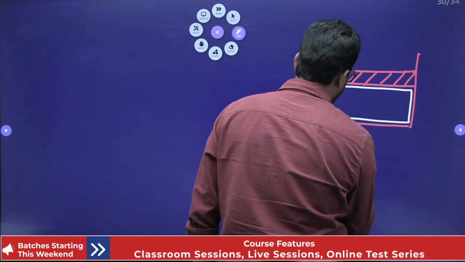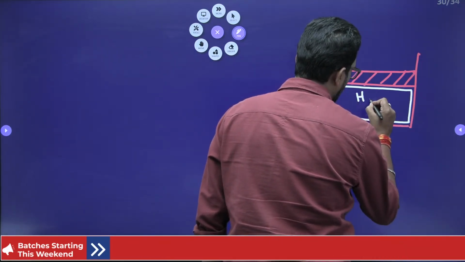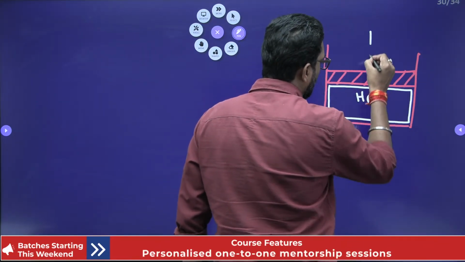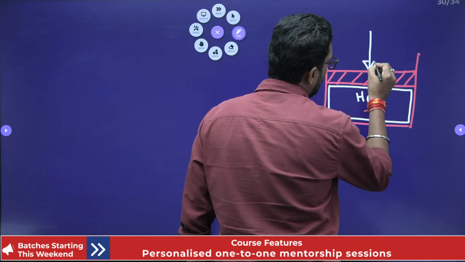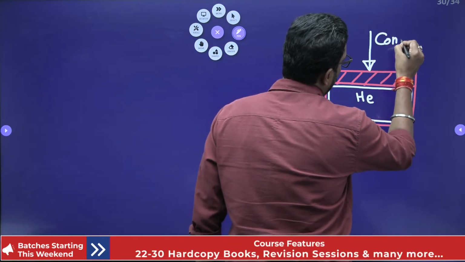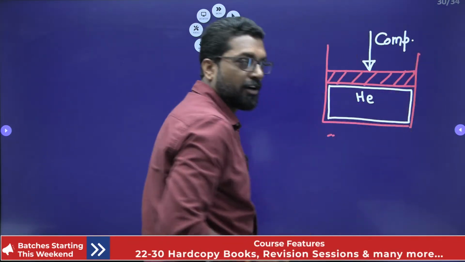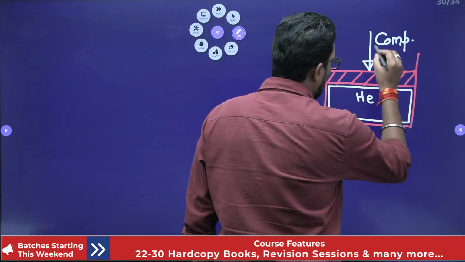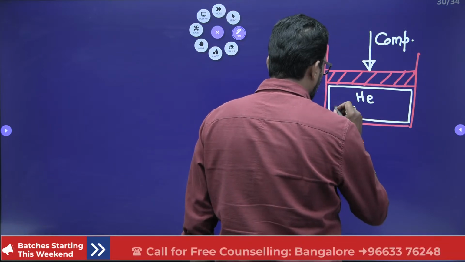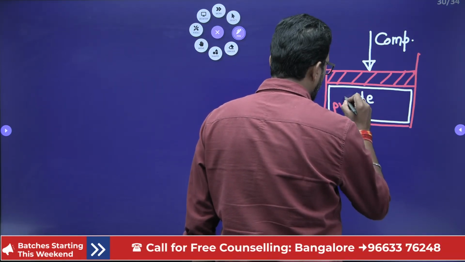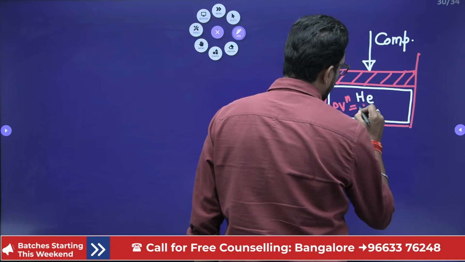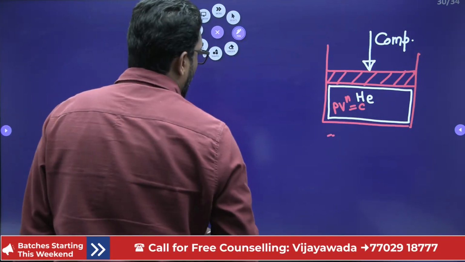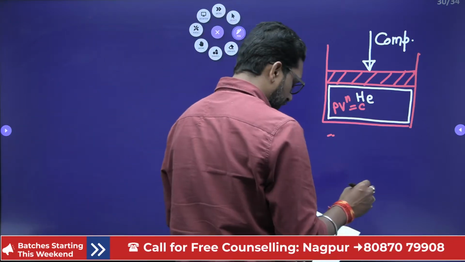In that system there is helium, and when it is compressed, there is a compression. The compression process is PV^n = constant. That means polytropic compression.